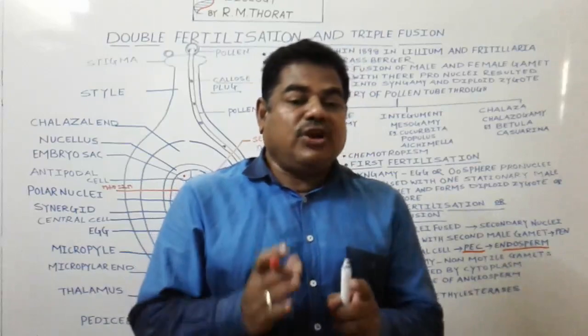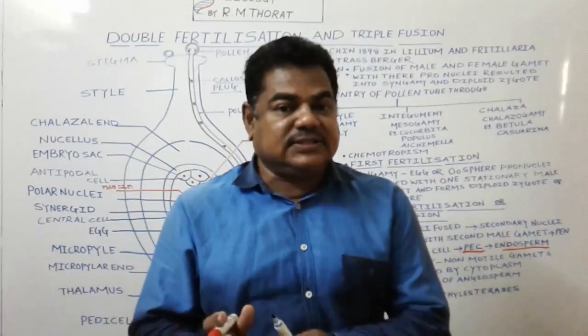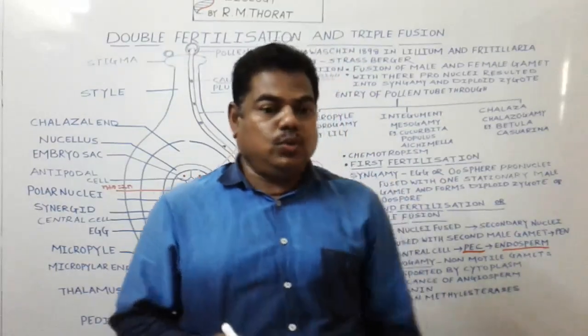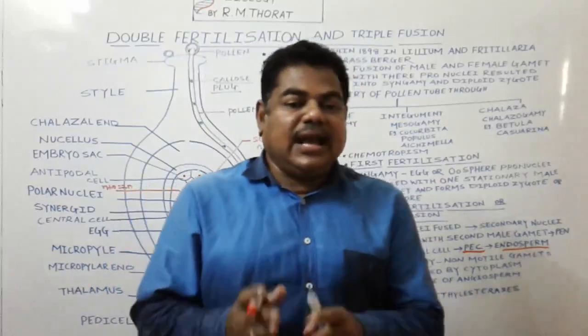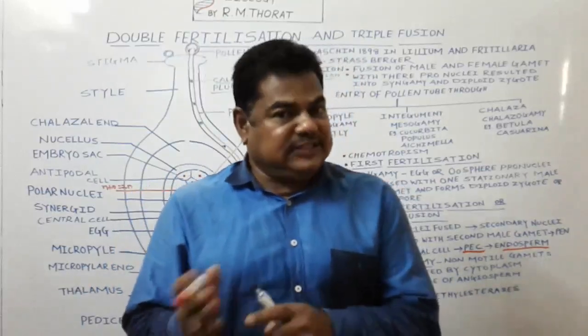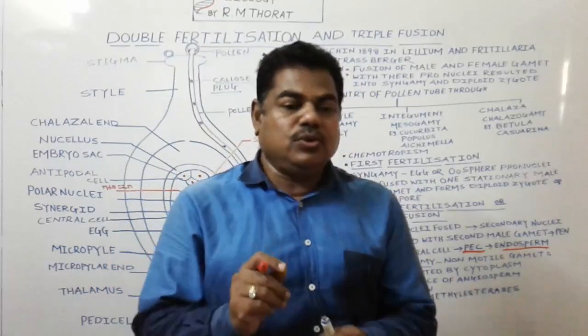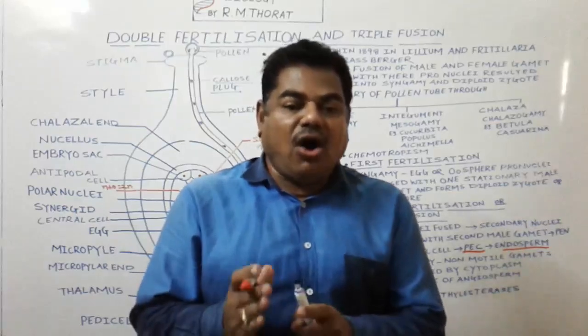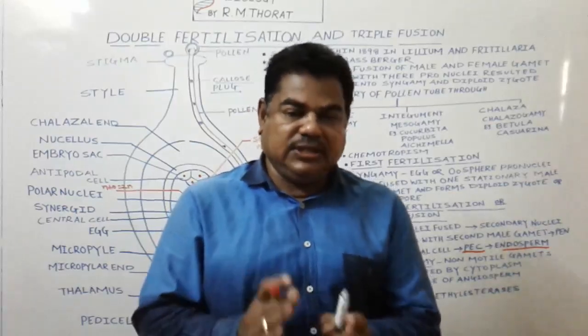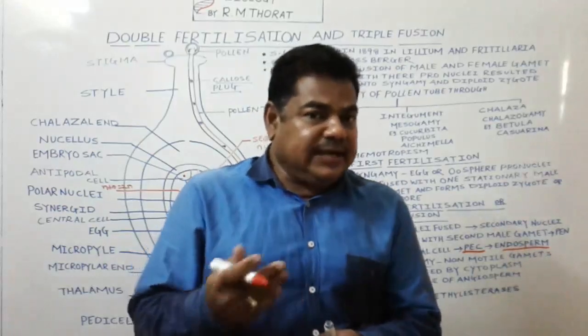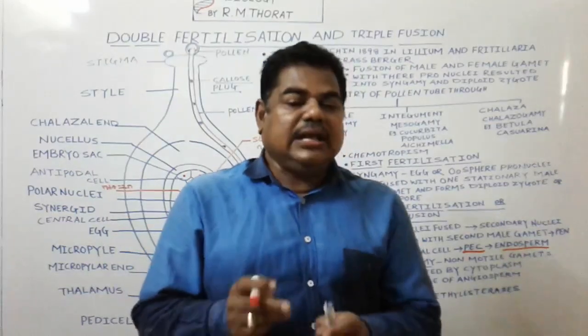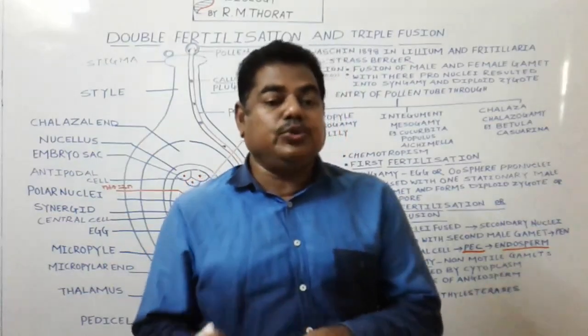Function of the filiform apparatus is to: number 1, recognize the suitable pollen at the stigma; number 2, stimulate division of the generative cell; number 3, produce nectar; number 4, guide the entry of the pollen tube.